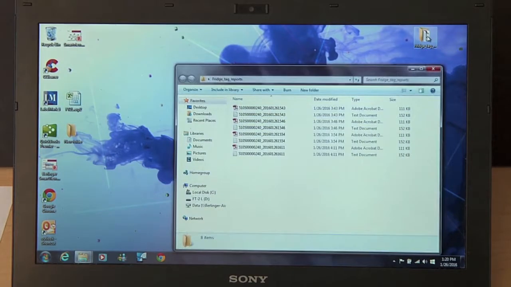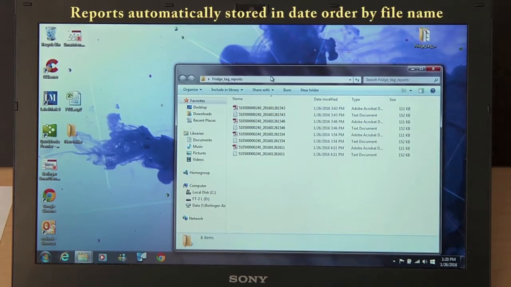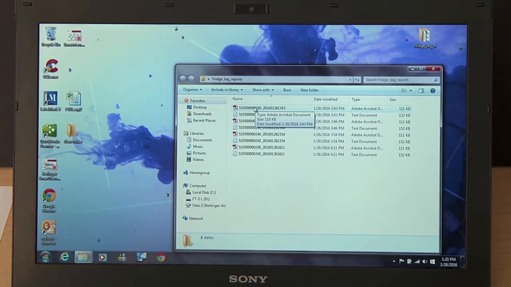If we open that folder, you'll see multiple reports stored by the automated file name, which includes the serial number of the FridgeTag 2 and the date and time that the report was generated, so that the top report in your file is always the most recent report. You must retain 3 years of reports to be CDC compliant.